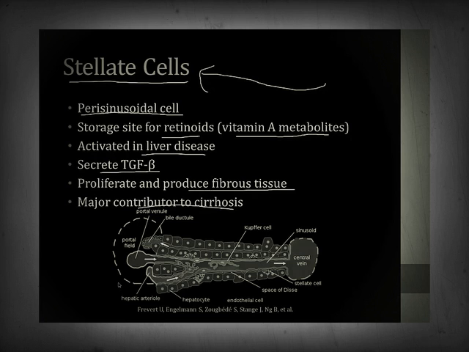If you look at this picture at the bottom of the screen here, the blue is portal blood flowing into a sinusoid trying to reach a central vein and go to the hepatic vein. Along the sides of these sinusoids, you can see a cell right here, and that is a stellate cell. This is where they sit, just off the side of the sinusoids. And as I said before, it's high yield to know that they're a major contributor to cirrhosis of the liver. And that concludes our module on cirrhosis.